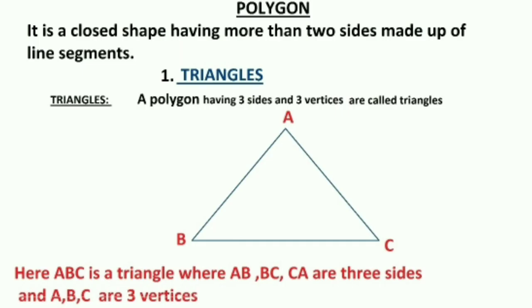Now next is your polygon. A polygon is a closed shape having more than two sides made up of line segments. The first polygon is our triangle. A triangle is a polygon which has three sides and three vertices. In the figure ABC, AB, BC, CA are the three sides, and A, B, C are three vertices.